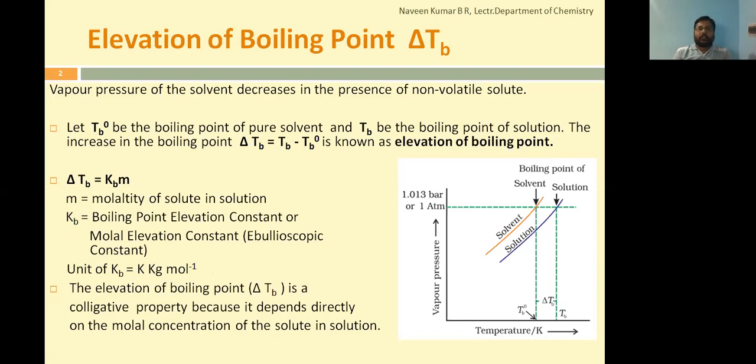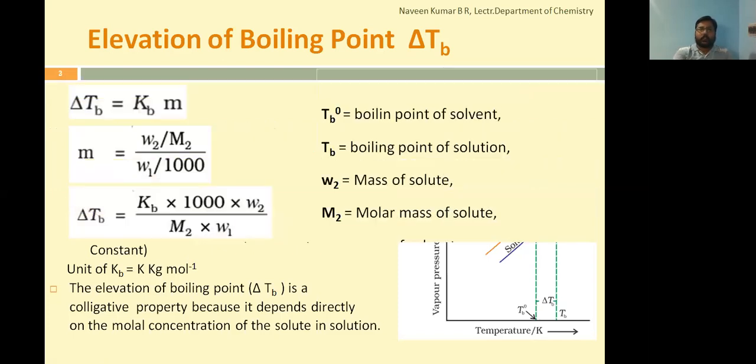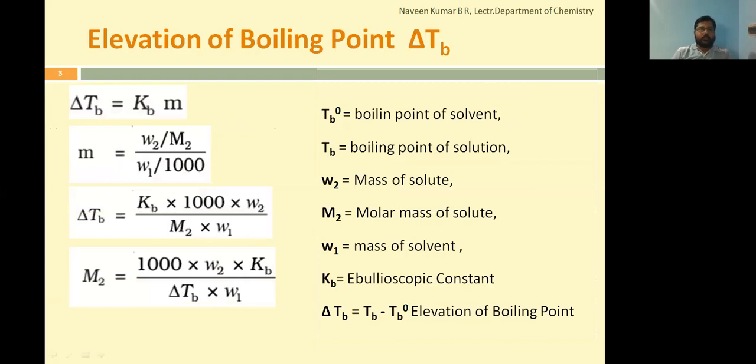Now we'll see this colligative property, how it is helpful in the calculation of molar mass of the solute with the expansion of this main equation delta Tb is equal to Kb into m by assuming the definition of molality. So we'll go with its molecular mass of solute calculation. Now, if we observe in this slide, as we have known, delta Tb is equal to Kb into m.